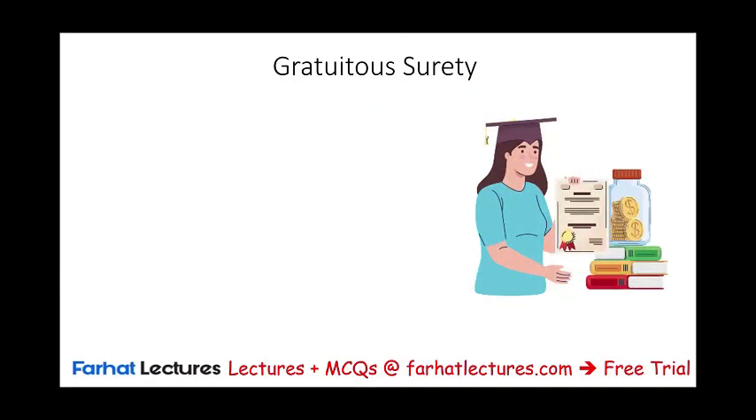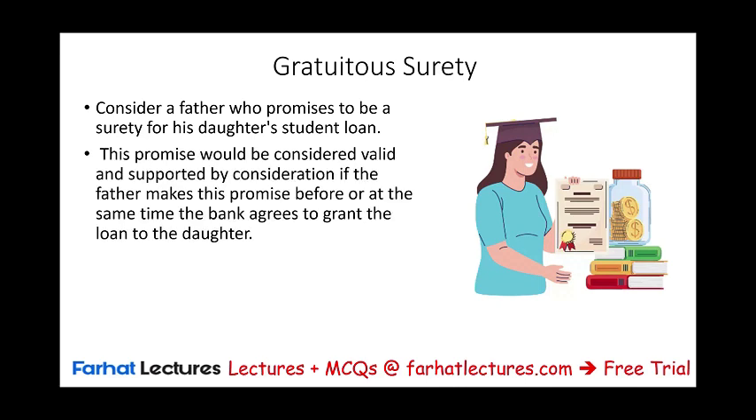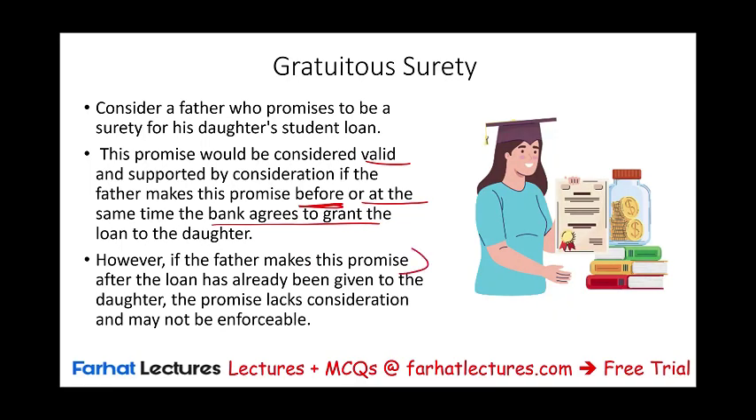Let's take a look at an example for a gratuitous surety. Consider a father who promises to be the surety of his daughter's student loan. The promise would be considered valid consideration if the father makes this promise before or at the same time the bank agrees to grant the loan to the daughter. However, if the father makes the promise after the loan was already made, the promise lacks consideration and it's not enforceable.